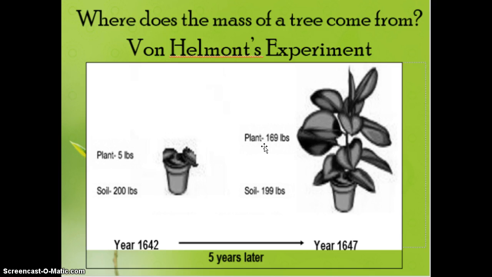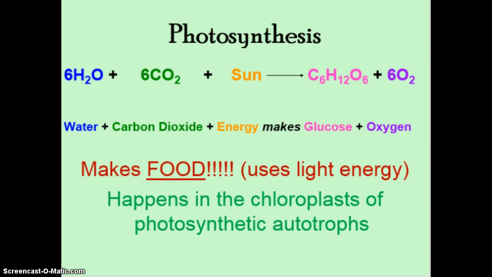All right, so that's really important. It does not come from minerals in the soil. It does not come from those nutrients. It's not coming from stuff they're absorbing that way. Where the mass of the tree is really coming from is the reactants in photosynthesis. We need to look at whether it would come mostly from water or from carbon dioxide, because remember that these things are combining to make sugar, which is really what's going to wind up building most of the plant's body, and oxygen, which is released. So this is not staying in the body.